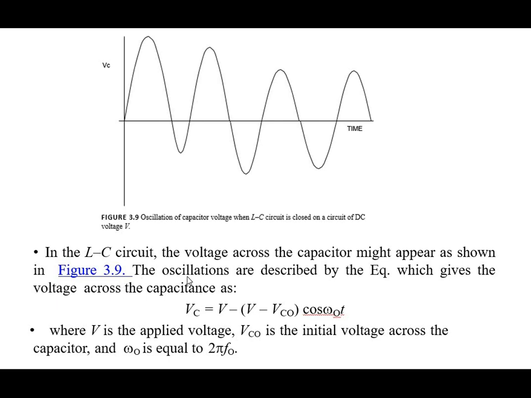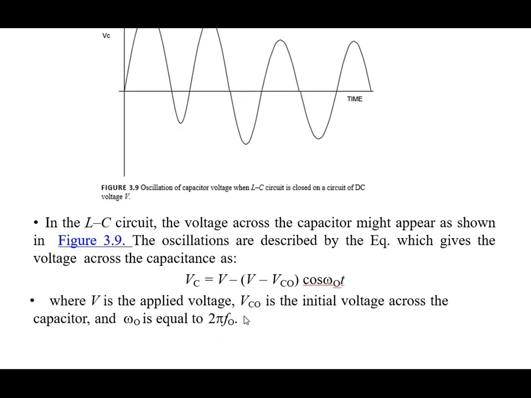So in the LC circuit, the voltage across the capacitor might appear as shown in figure 3.9. The oscillations are described by the equation which gives the voltage across the capacitance as Vc equals V minus (V minus Vco) into cos omega 0 t, where V is the applied voltage, Vco is the initial voltage across the capacitor, and omega 0 is equal to 2 pi f0, and the natural frequency f0 is given by 1 upon 2 pi under root LC.